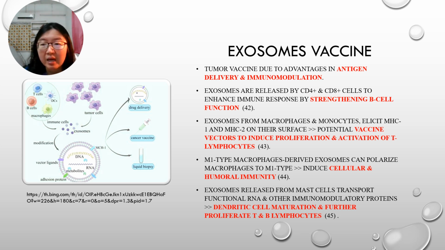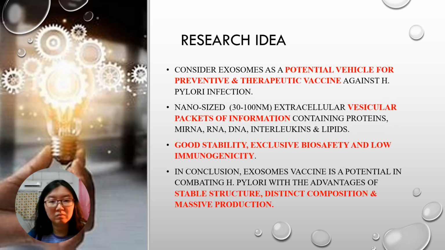In physiology, exosomes are released by CD4 and CD8 cells to enhance immune response via strengthening B cell function. Besides, exosomes that come from antigen-presenting cells display MHC1 and MHC2 on their surface, and hence are potential vaccine vectors to induce activation and proliferation of T cells. Exosomes released from mast cells also transport functional RNA and other immunomodulatory proteins, which leads to dendritic cell maturation and further proliferation of T and B cells.